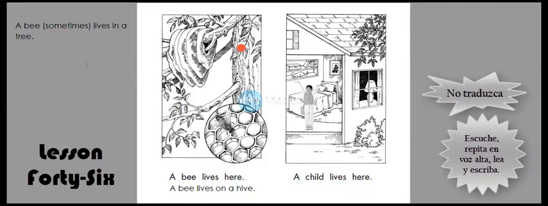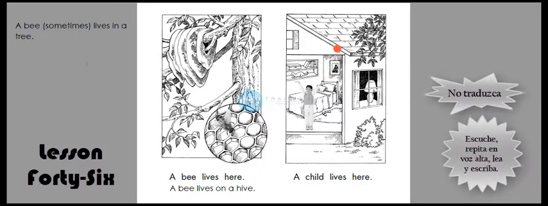And to finish with, in this picture I can see a child. I am not sure whether this child is a boy or a girl. This is a child. A child lives here, in this place. And this place is a house, or probably an apartment.